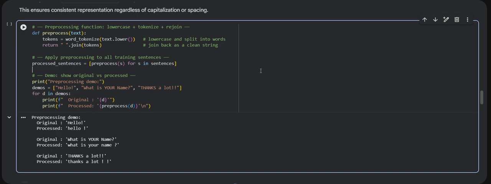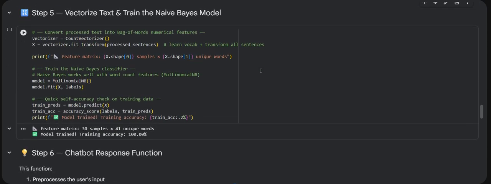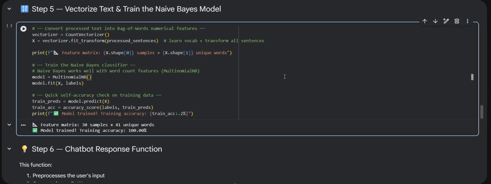So without it, the model would treat hello with H caps and hello with H in small lowercase as two different words and learn nothing meaningful. Okay. So this is all about pre-processing, and we are moving on to step 5. Here we are vectorizing text and training the model.